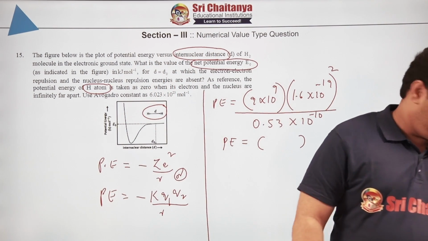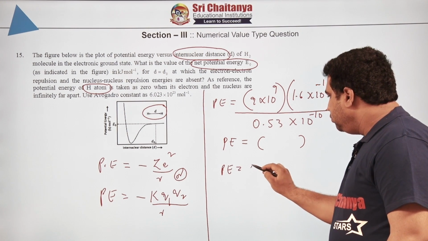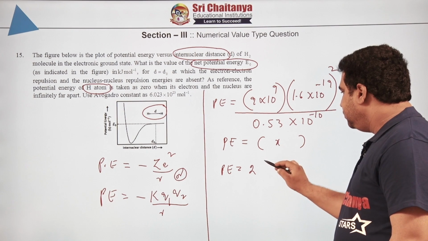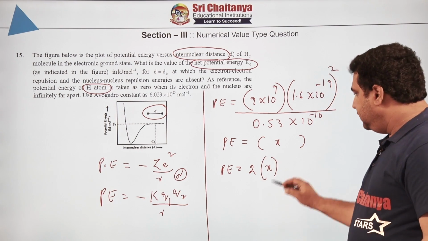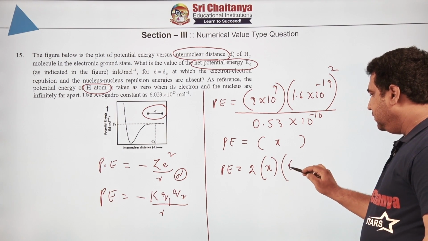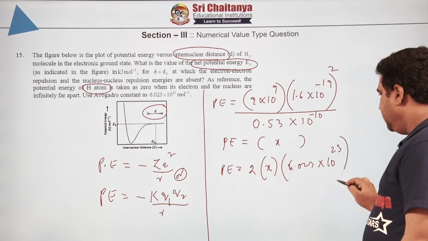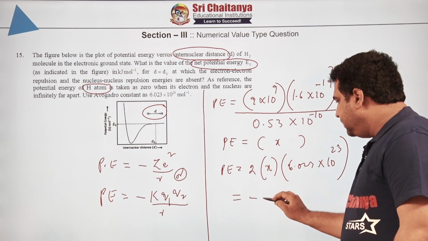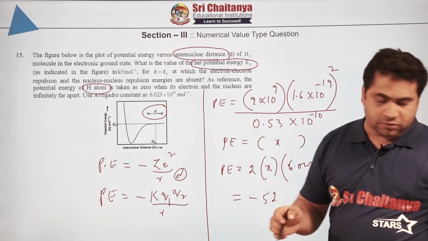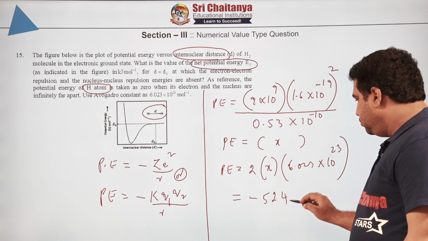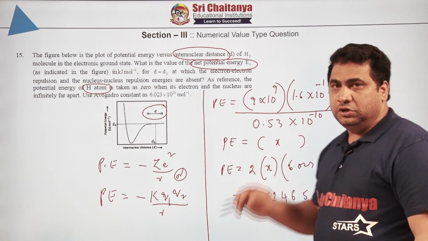So whatever you get for one hydrogen atom, the potential energy for two hydrogen atoms is, imagine this value is x, so 2 into x for one hydrogen molecule. This you have to multiply by Avogadro number, that is 6.023 into 10 to the power of 23. If you solve, then the answer will come, because we have pre-calculated already, just I will say to you, minus 5246.5 kilojoules units you are going to get.